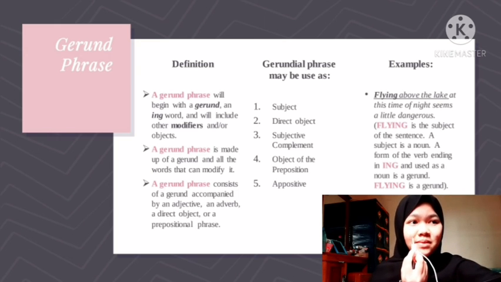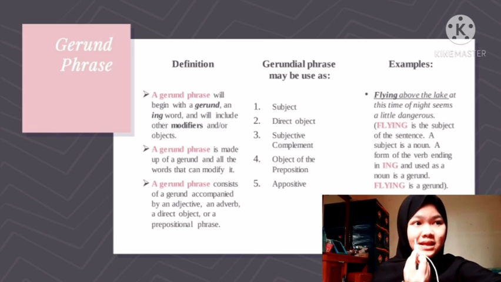A gerund phrase may be used as subject, direct object, subjective complement, object of the preposition, or appositive. Examples: flying above the lake at this time of the night seems a little dangerous. Flying is the subject of the sentence.